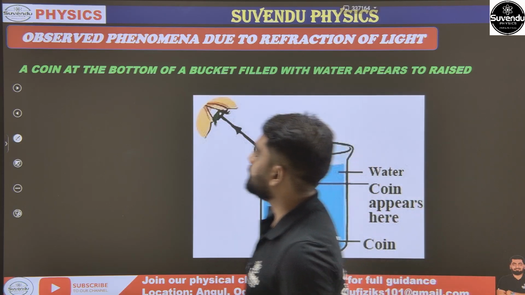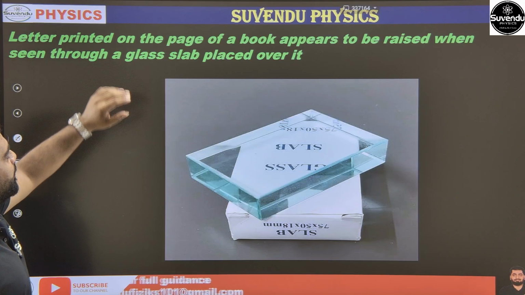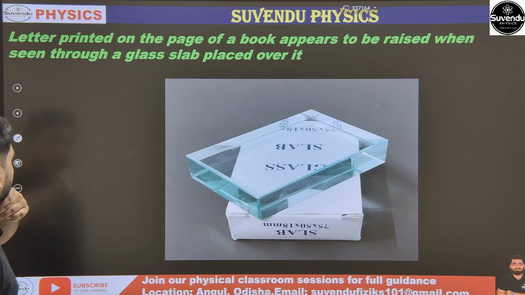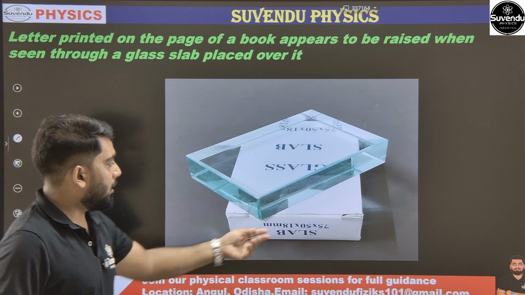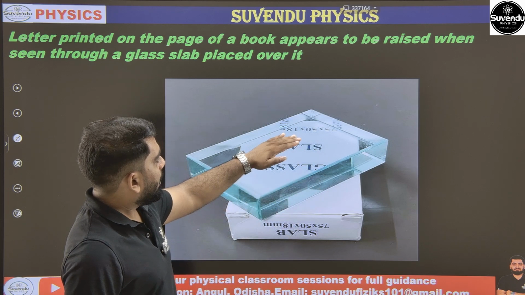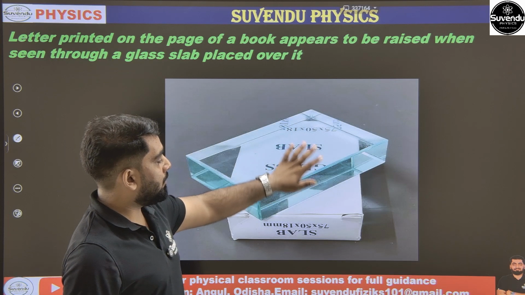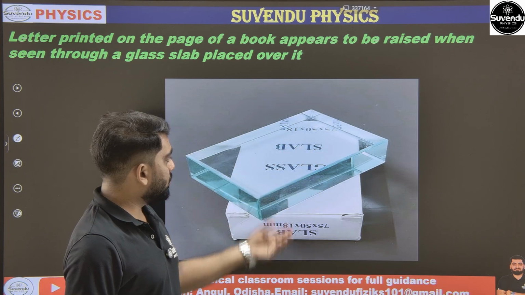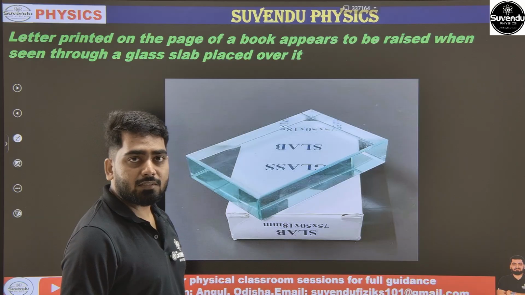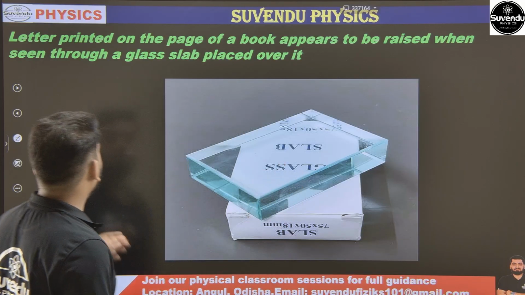Next is another example. A letter printed on the page of a book appears to be raised when seen through a glass slab placed over it. See, the size of the letter is the same, but as we are observing from this side with a glass slab present on the letter, it appears slightly raised, meaning slightly bigger to you.